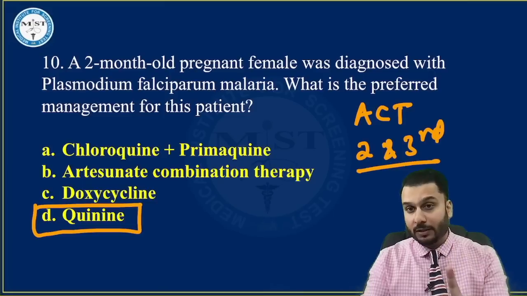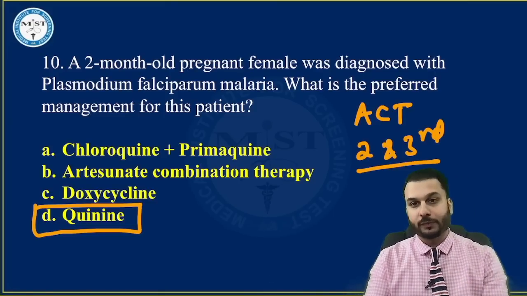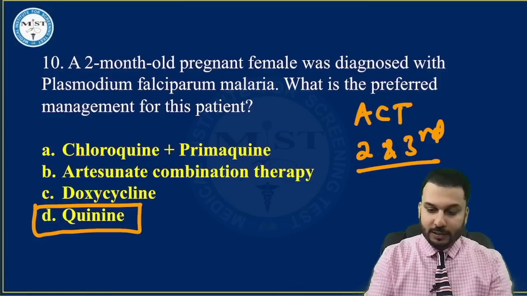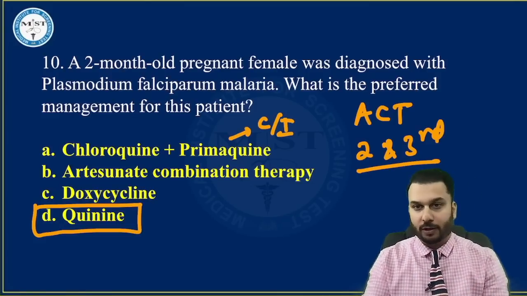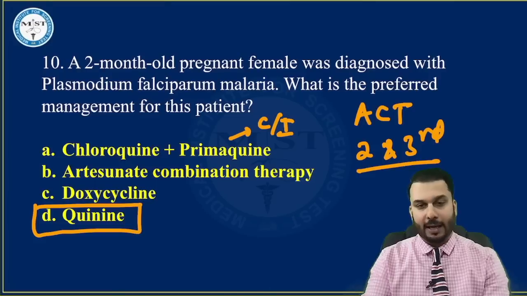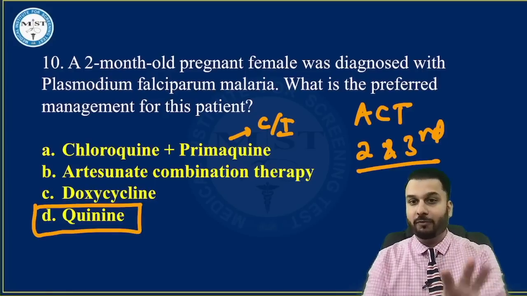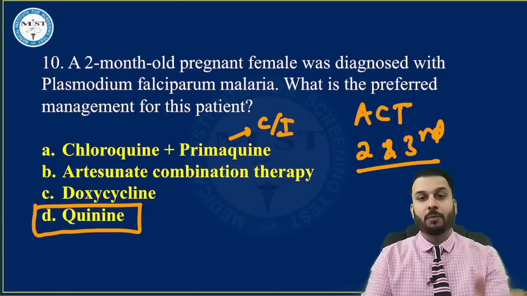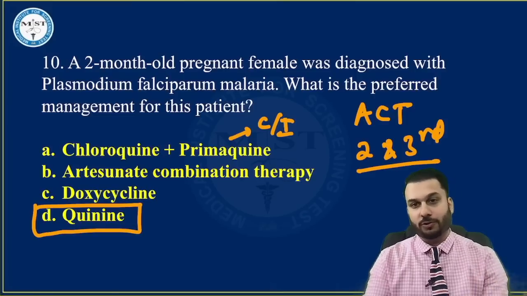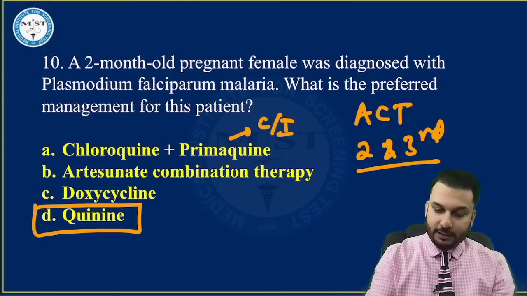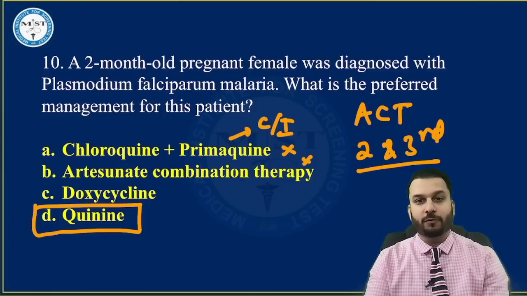But if the question has asked Vivax, then the answer would have been chloroquine, right? Primaquine is absolutely contraindicated in pregnancy. We cannot use this drug. So this cannot be the answer anyway. If chloroquine alone was a separate option, then maybe for Vivax you could have chosen that. But if chloroquine plus primaquine was there, we could not choose it for the first trimester. Now, ACT should not be used in the first trimester. Primaquine cannot be used in the first trimester.